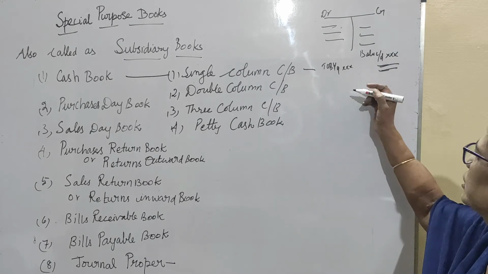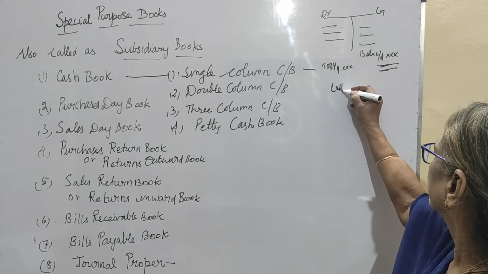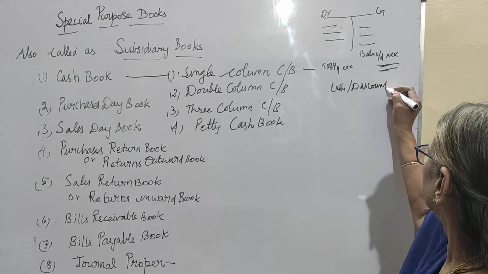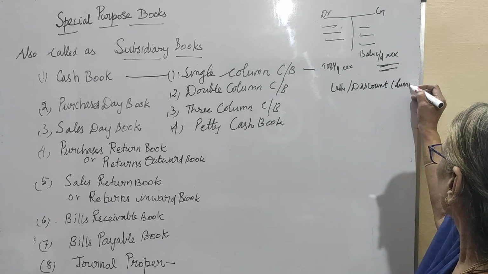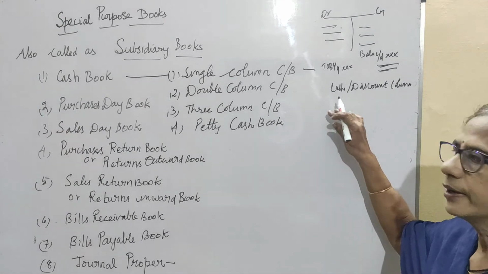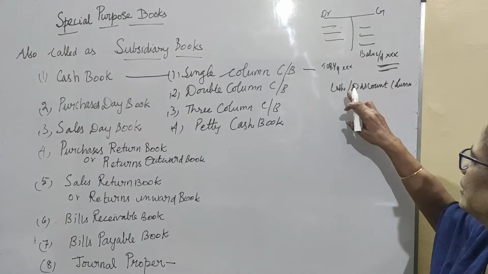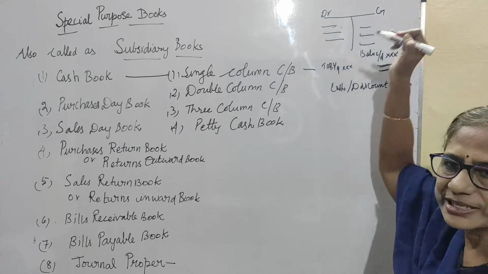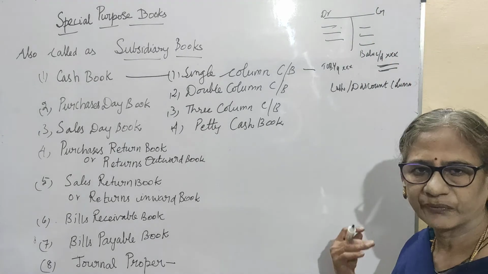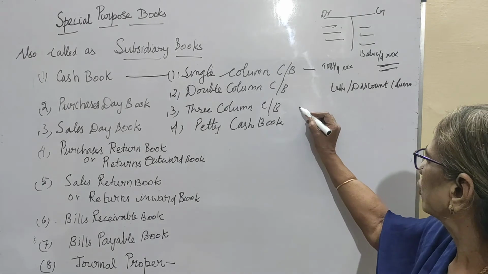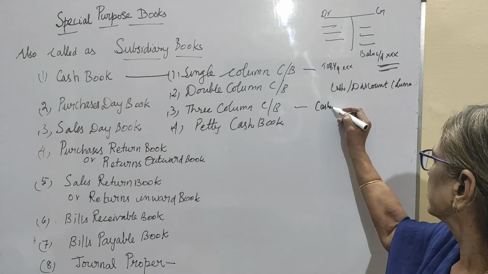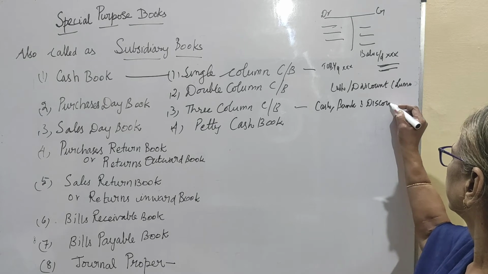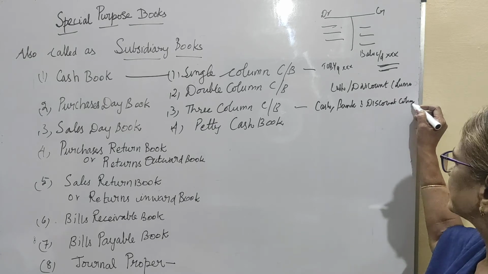Double column cash book: in addition to the cash column, that means the debit side and credit side, there will be another column which is called the discount column. In the double column cash book, there will be 2 columns, the cash column and the discount column. On the debit side, you will get the discount allowed column. On the credit side, discount received column. That format we have already discussed and we have done some problems also. Then triple column cash book: cash, bank, and discount columns. The discount column will be there in this triple column cash book.